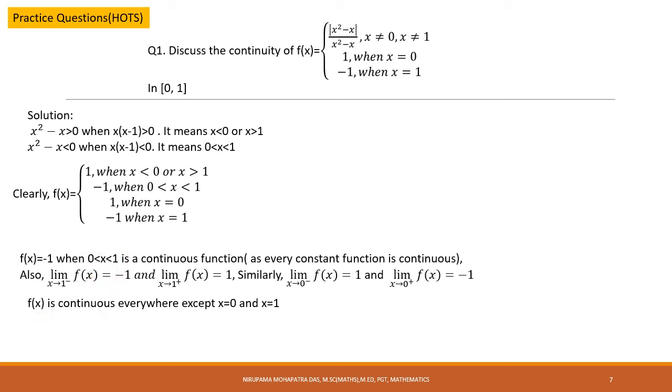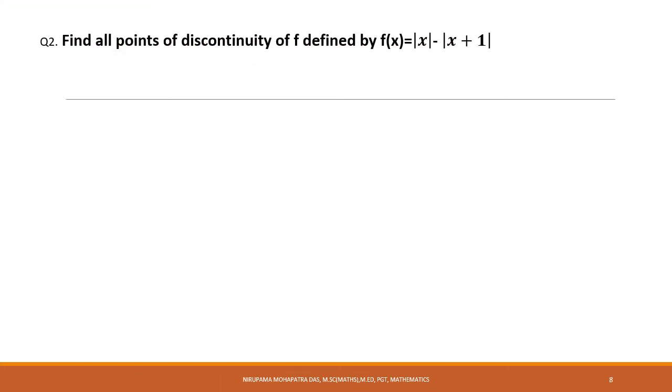Okay, so this gives us the conclusion f(x) is continuous everywhere except x equal to 0 and x equal to 1. Okay, our last question is find all points of discontinuity of f defined by f(x) equal to |x| minus |x plus 1|. Okay, so here no interval, no function, no point, nothing is given. Okay, this question is from NCERT. This is one of the interesting questions I just now felt.